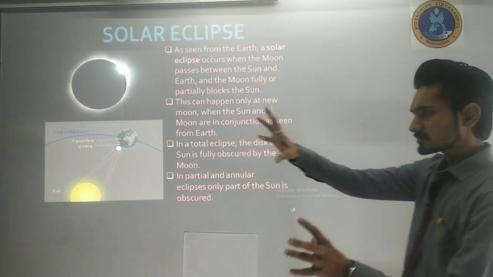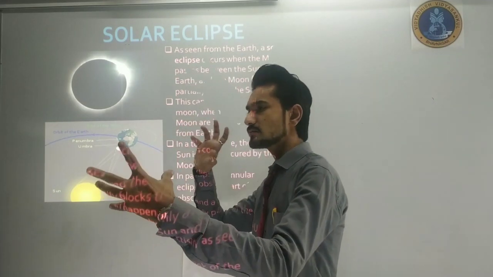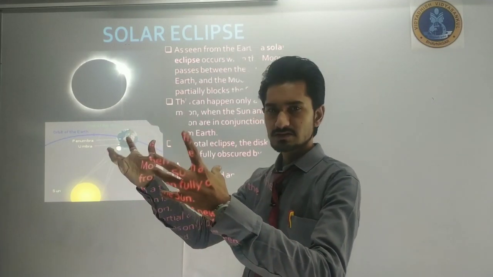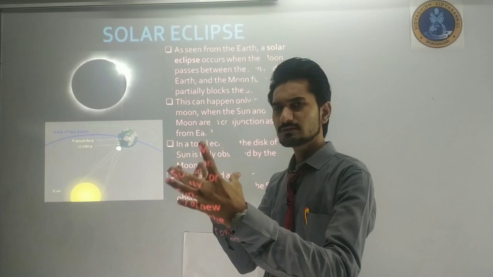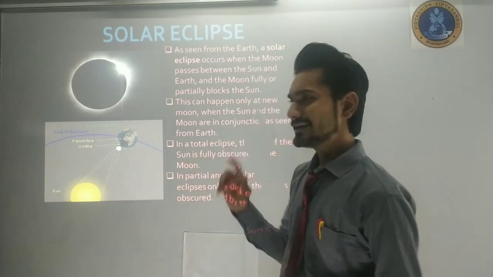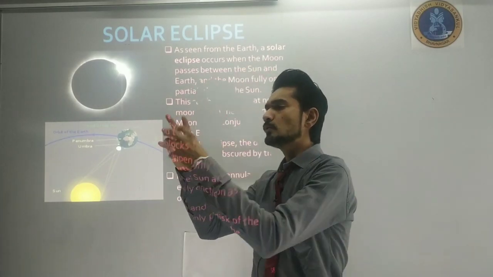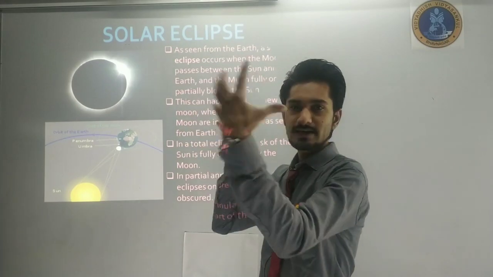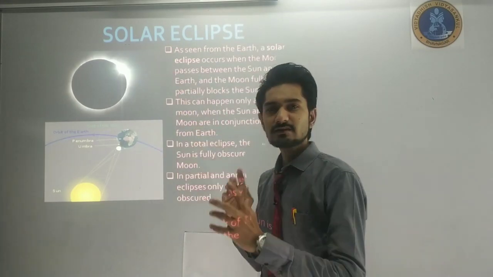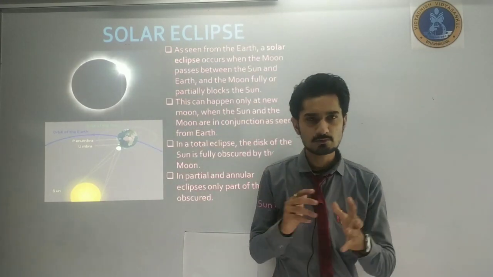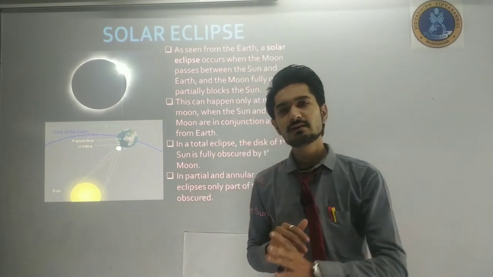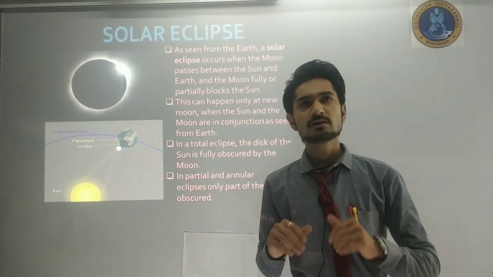If the earth is rotating around the sun and also revolving around its axis, then if the moon comes between earth and sun, that can cause the invisibility of the sun from our earth.